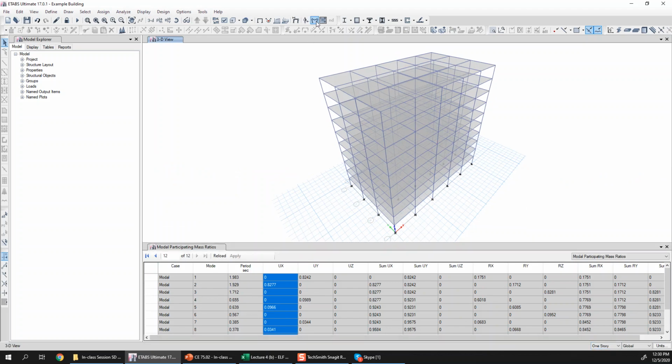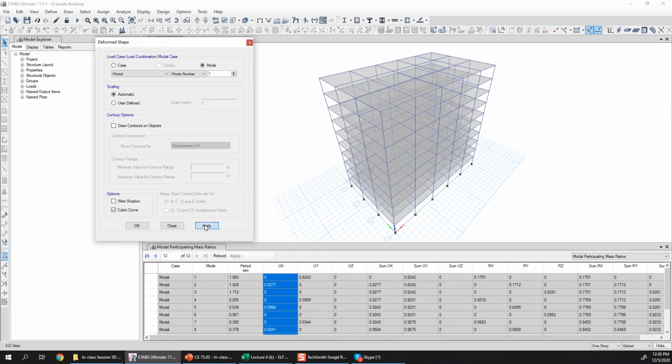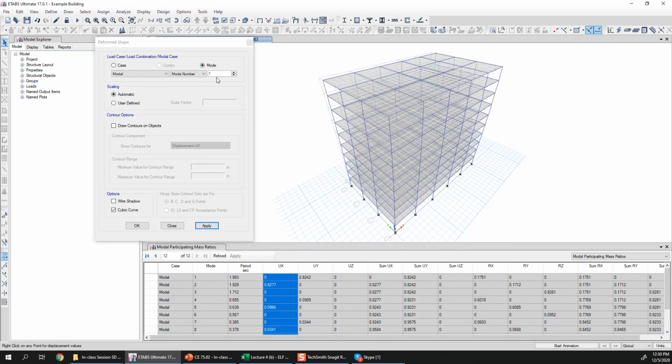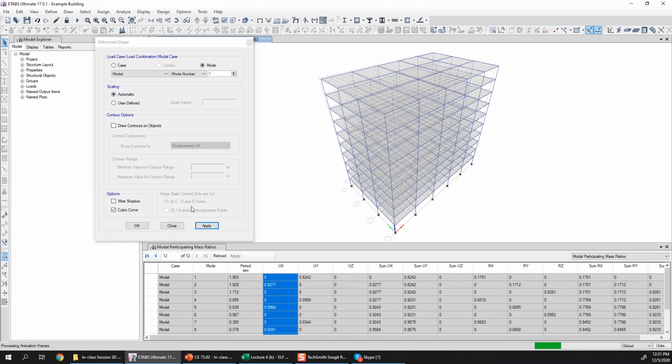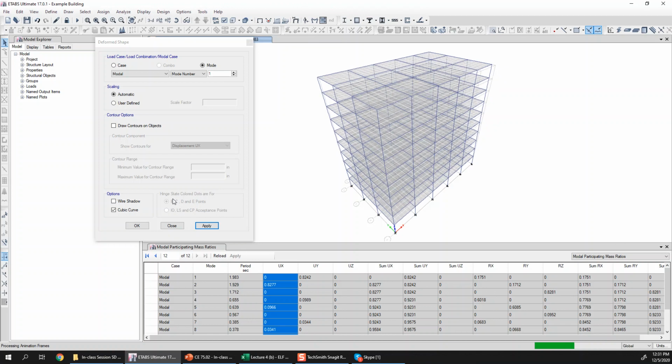But you can go to this deformed shape and mode, and then you can apply, for example, the deformed shape of the first mode. And for the first mode you can see here that it is now deformed in y direction. So you can click here this start animation so that it will show you the animation for the first mode. So let me do it and let's wait. It will generate these animation frames and it will show us the first mode's animation.